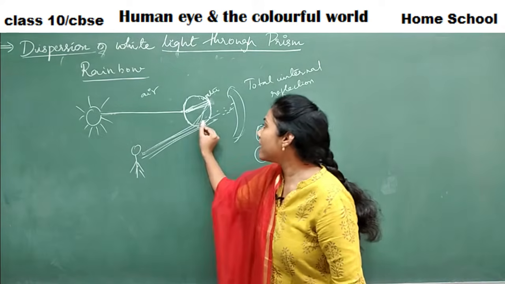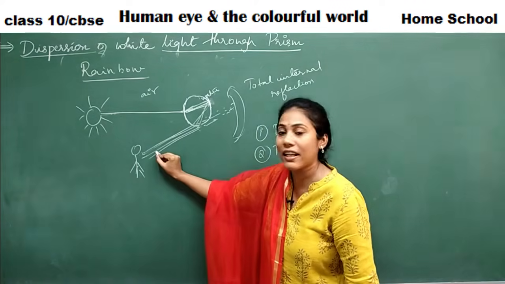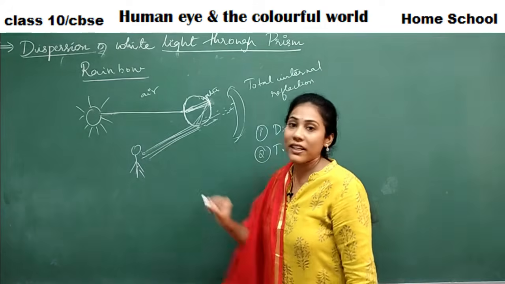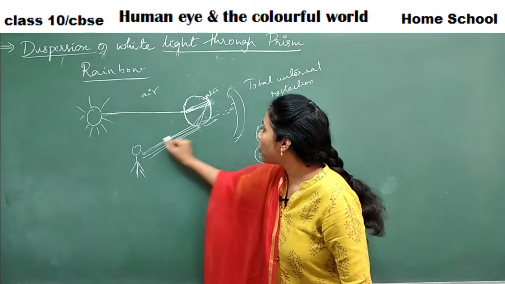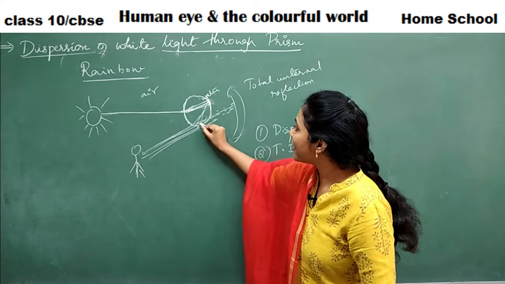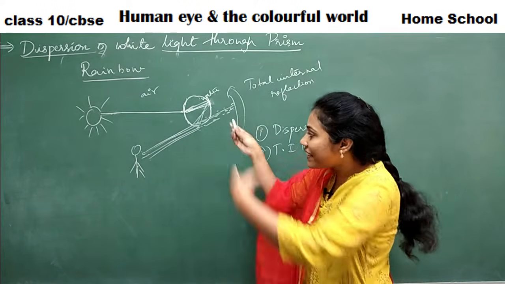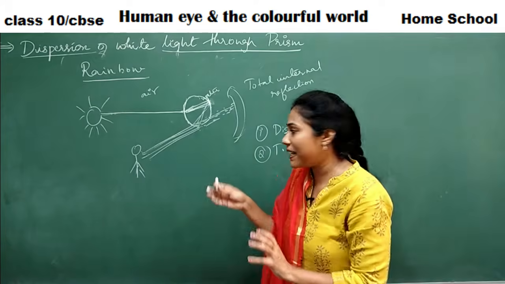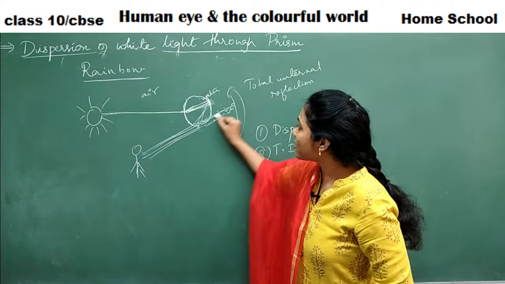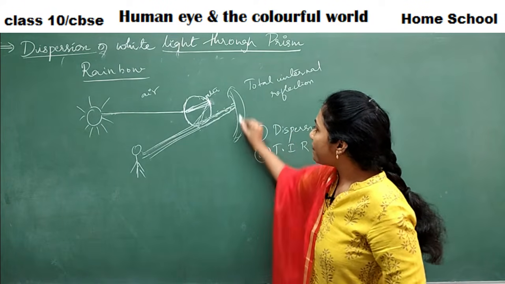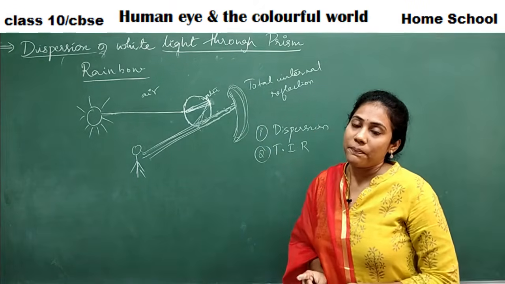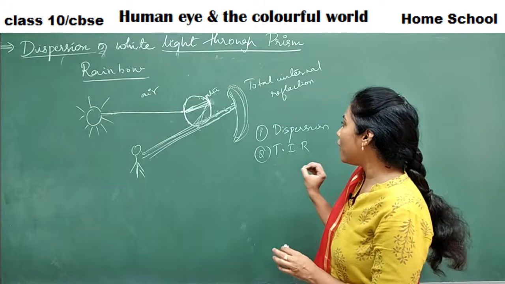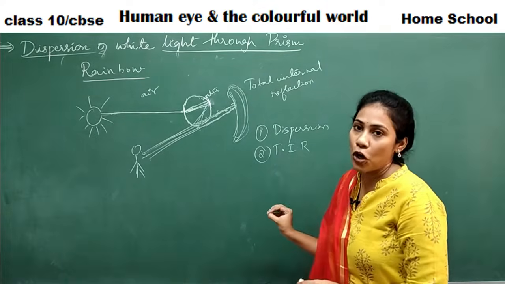The 7 radiations are coming out and reaching to your eyes. When these refracted rays reach your eyes, wherever they meet, there only image formation takes place. So if you drag all these lines, they meet somewhere here, so you will observe the rainbow in this particular position. Okay, so this is how the rainbow is getting formed.